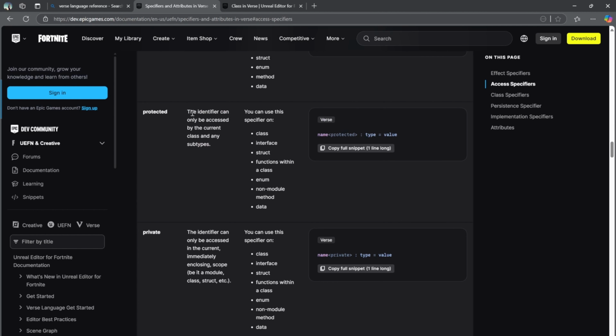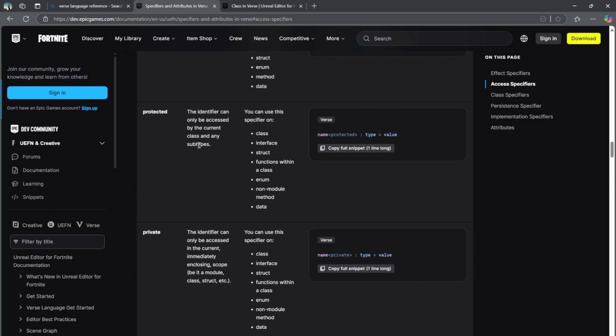And then protected. The identifier can only be accessed by the current class and any subtypes. And then we have private. The identifier can only be accessed in the current, immediately enclosing scope. Okay, it's just in the scope, be it within a module or within like a class. And then protected could be accessed by the current class and any subtypes.